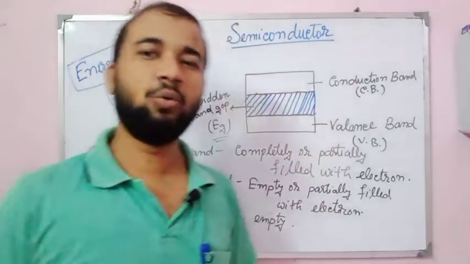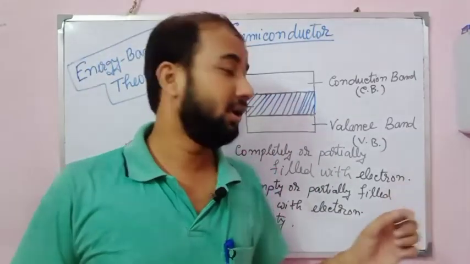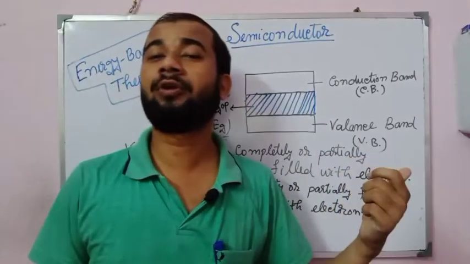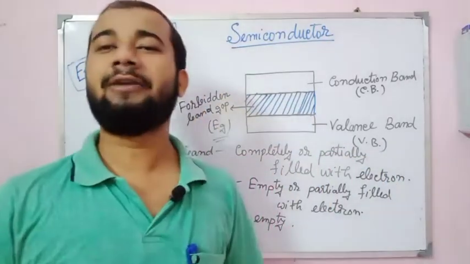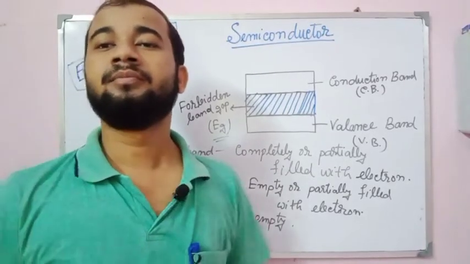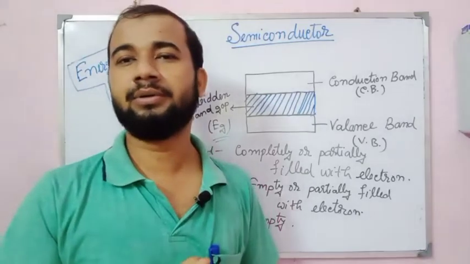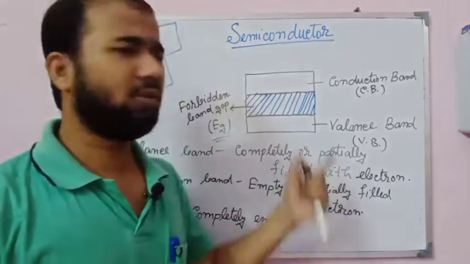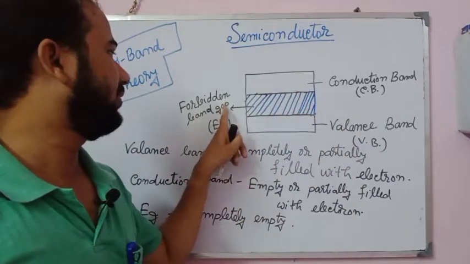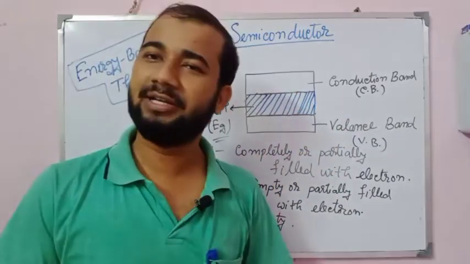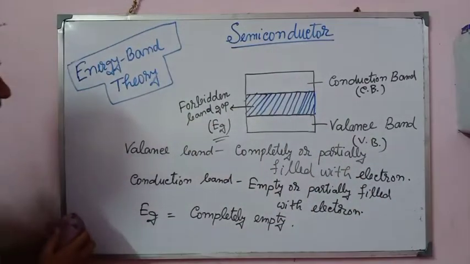Now I apply this theory for conductor, semiconductor and insulator. Before that, I just want to write two lines for everyone about the conduction band, forbidden energy gap and valence band. First I am going to write about the valence energy band.